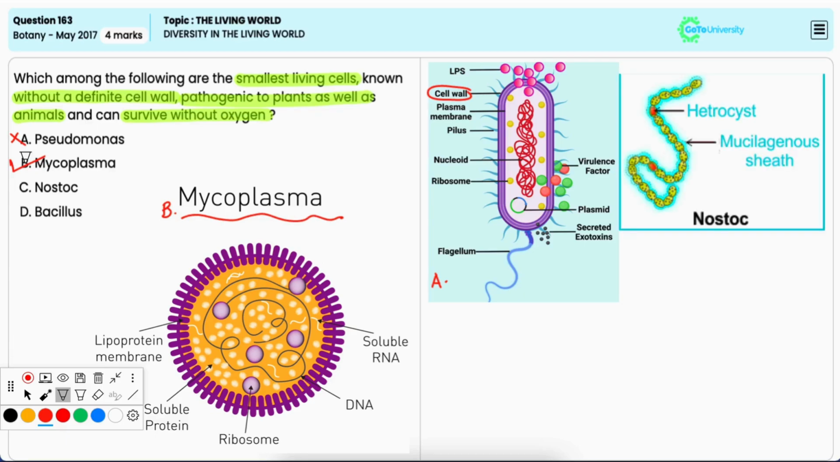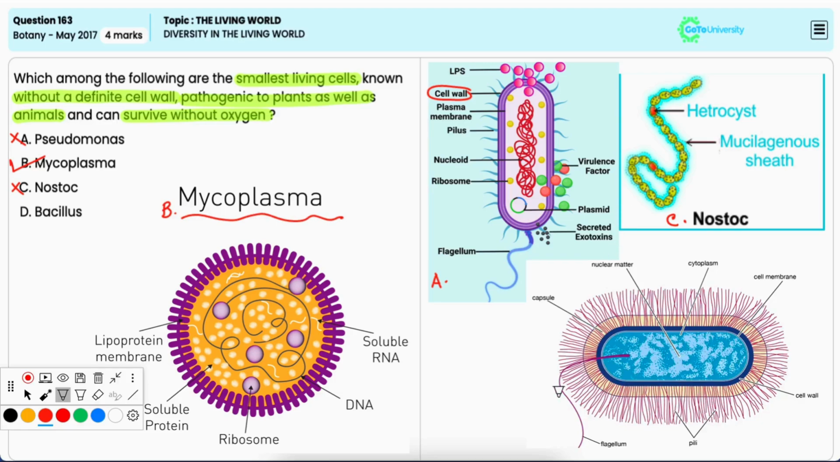Option C, Nostoc. It is also incorrect because Nostoc, which is a genus of cyanobacteria, also has a definite cell wall and they perform photosynthesis. It is not pathogenic and they require oxygen for survival.